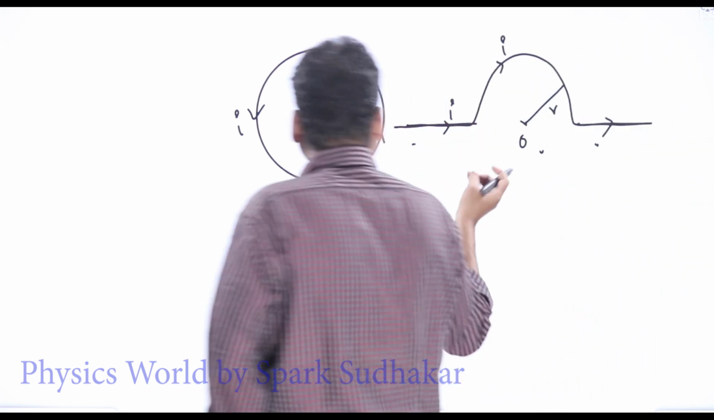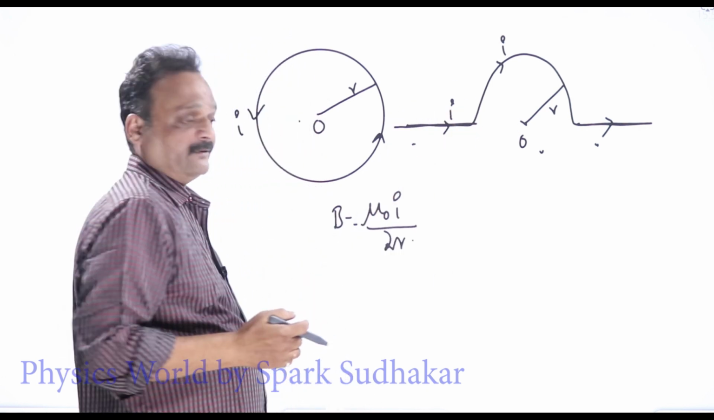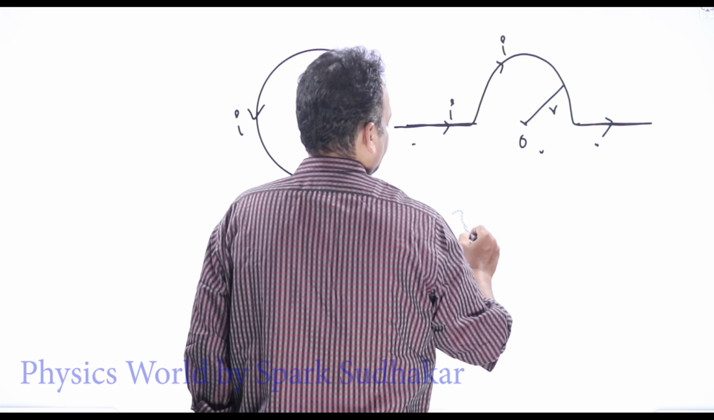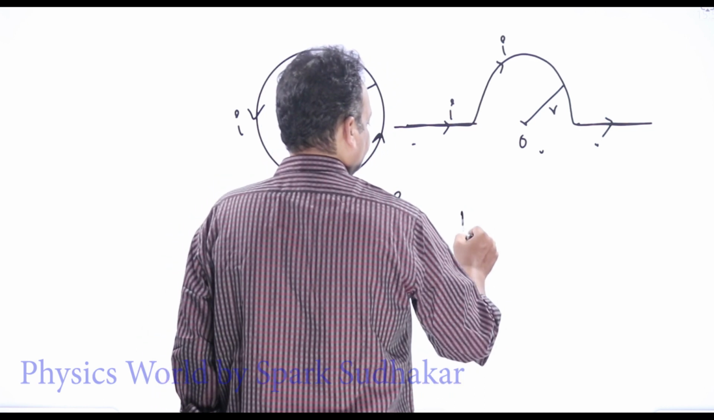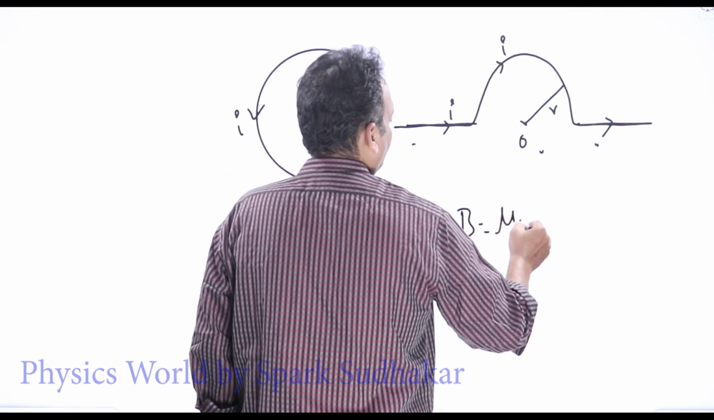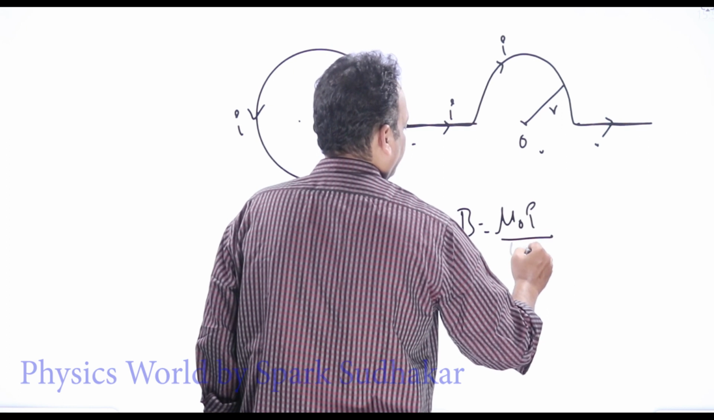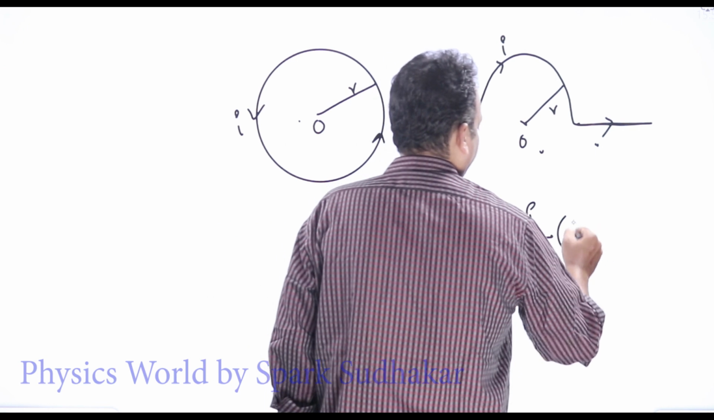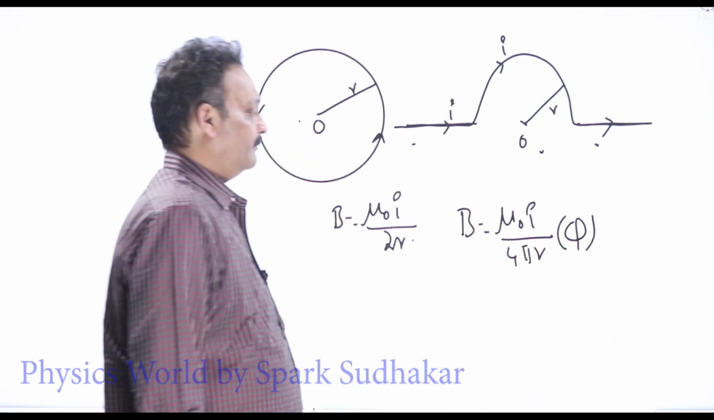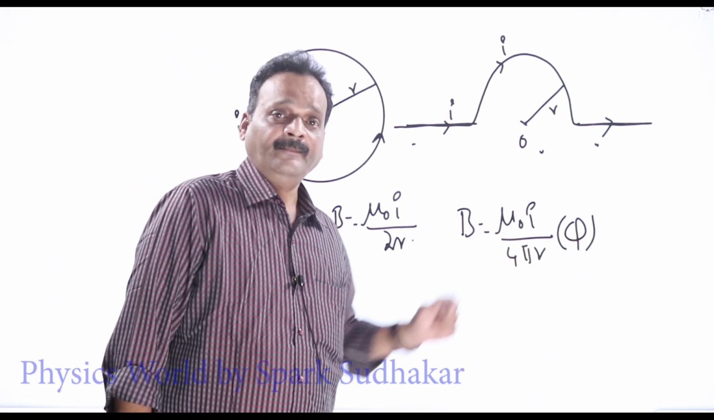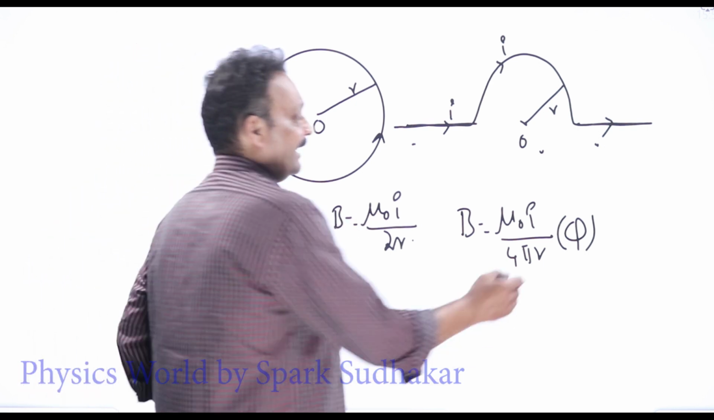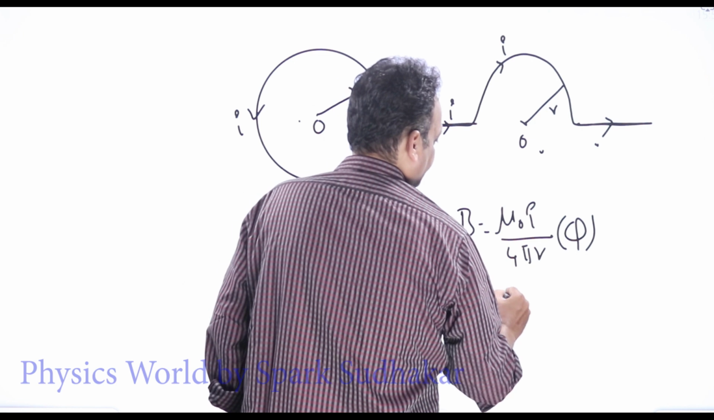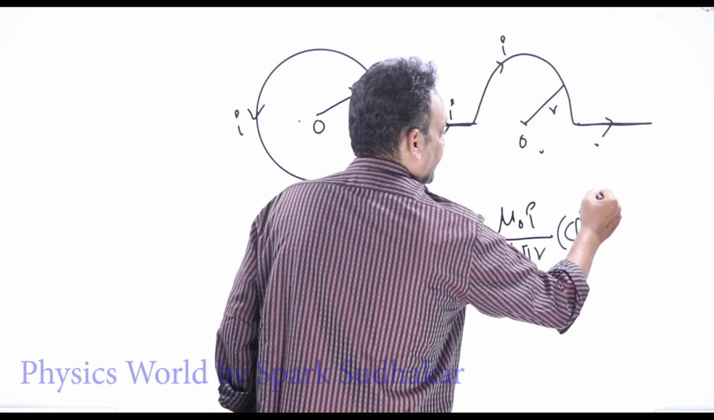Okay, now here there is one shortcut formula for this. We can write B due to any segment as mu naught I by 4 pi r into phi. Okay, mu naught I by 4 pi r into phi. Phi is the angle subtended by the arc at its center of curvature. Phi should be in radians only.